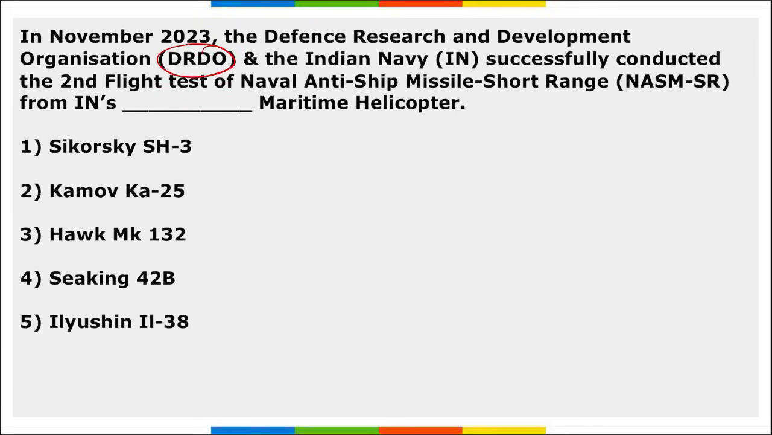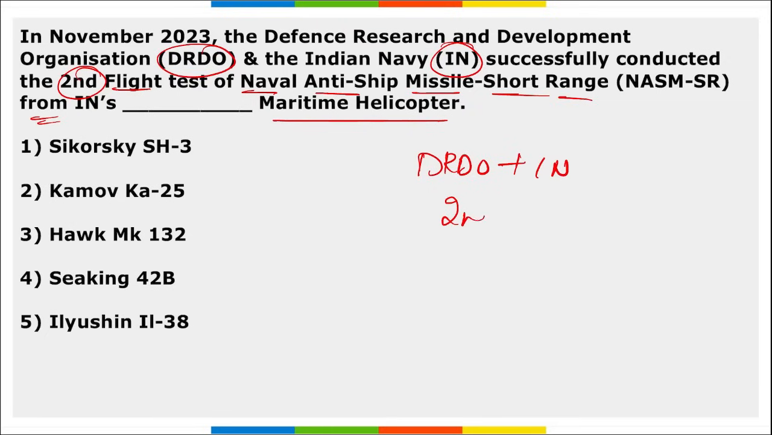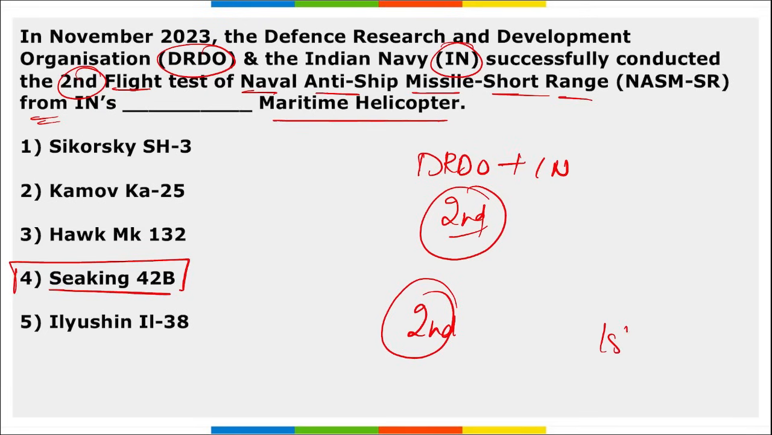Next, DRDO and Indian Navy successfully conducted the second flight test of the naval anti-ship missile short range from the Indian Navy's maritime helicopter. So what is the name of the helicopter from which DRDO and Indian Navy recently conducted this second flight test? It is the Sea King 42B, right? This marked the second test of this missile, and the first test was done in the Integrated Test Range, that is ITR, in Balasore in the state of Odisha, right? And it was done using the Sea King 42B helicopter.